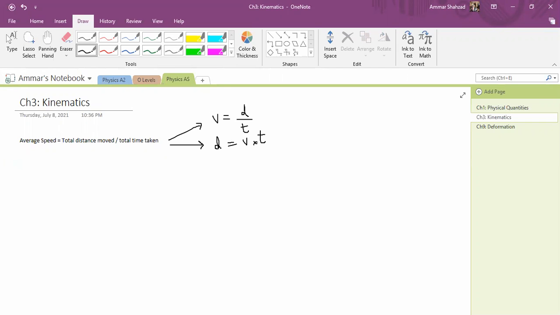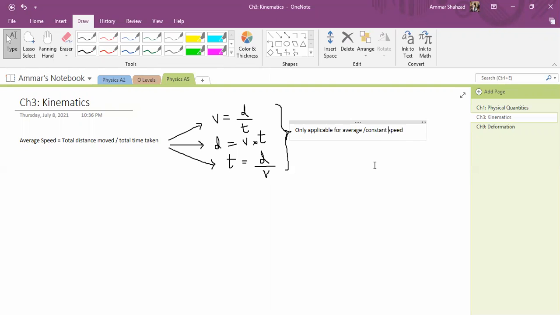This is a basic law, and even if I want to calculate time, I can calculate that easily. So t is basically equal to distance that has been covered divided by velocity v. These are basically the same ways of saying the same formula. This is what we studied in O levels, and the thing with them is they are limited. You cannot apply them everywhere. They are only applicable for average speed, so if your speed is the same, or you can say average slash constant speed.